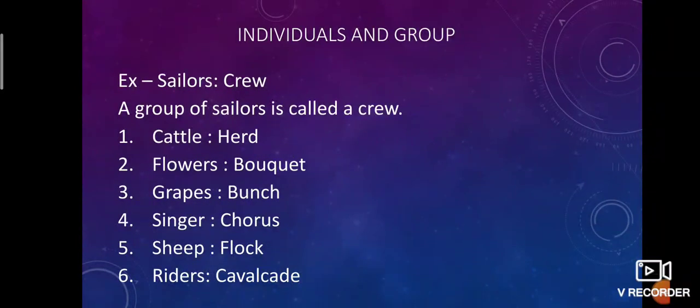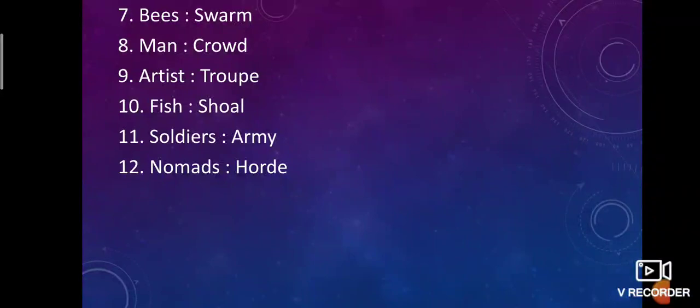Our third is individual and group. Example is sailors, crew. A group of sailors is called a crew. Cattle, herd. A group of cattle is called a herd. A group of flowers is called a bouquet. A group of grapes is called a bunch. A group of singers is called a chorus. A group of sheep is called a flock. A group of riders is called a cavalcade. A group of bees is called a swarm.